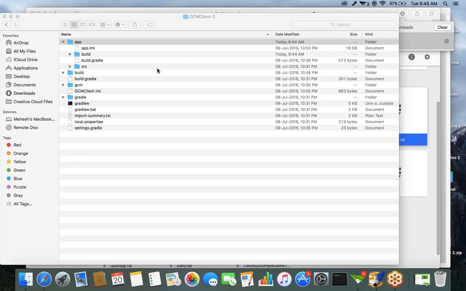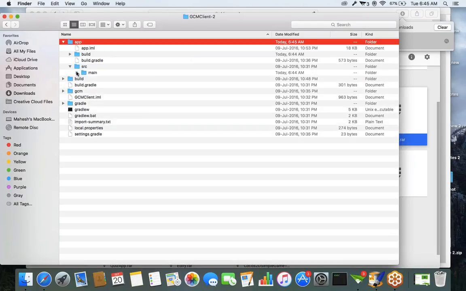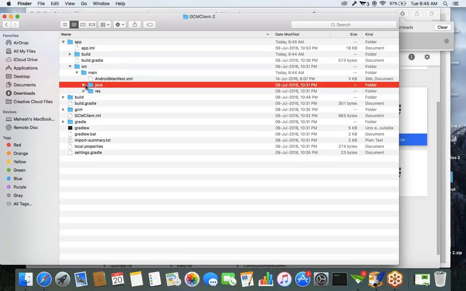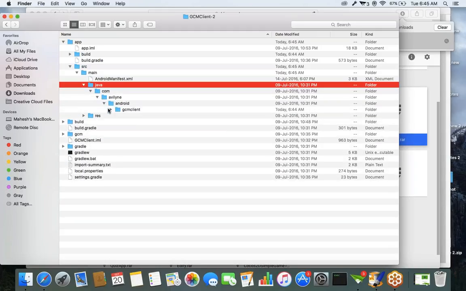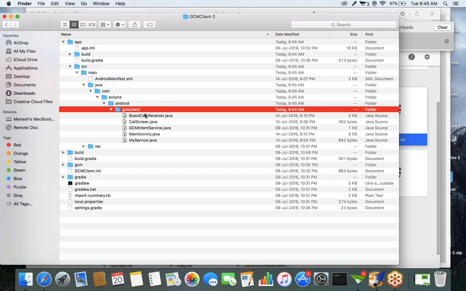Okay, in that GCM client project, we now have to import this project. We have to open this project in our Android Studio. So let's open your Android Studio. Just one second.